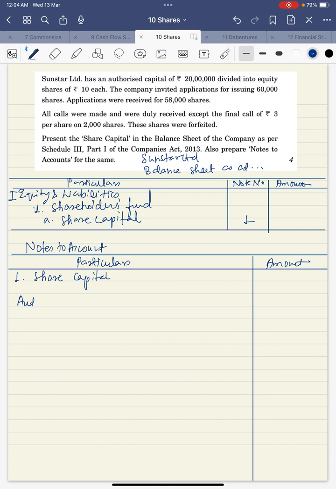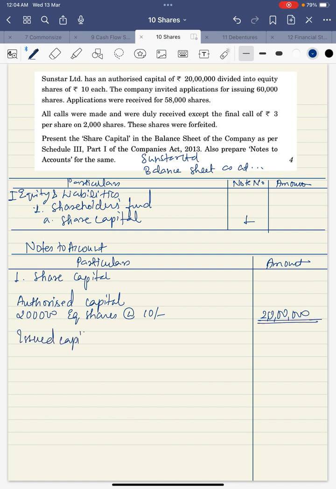Start with authorized capital. So authorized capital is how much? 2 lakh equity shares at the rate 10 each. That means 20 lakh. Then comes issued capital. How much? 60,000 equity shares at the rate 10 each. So 6 lakh. Then comes subscribed capital.